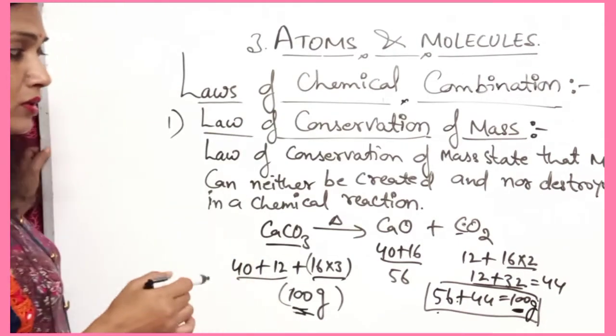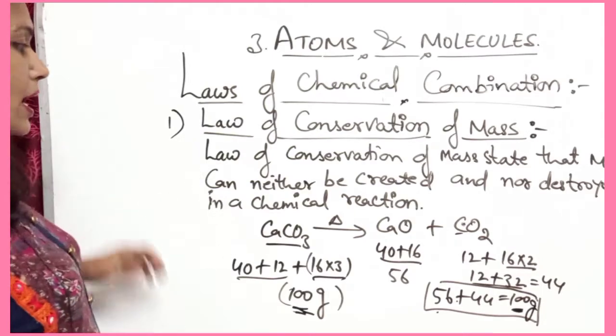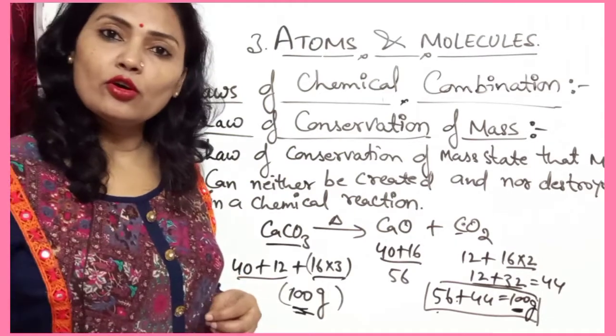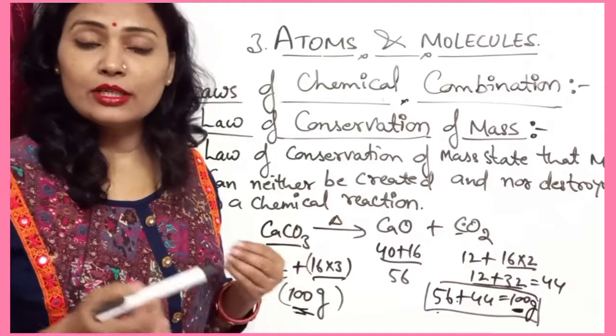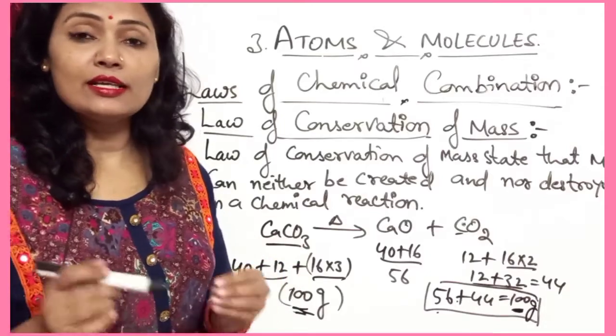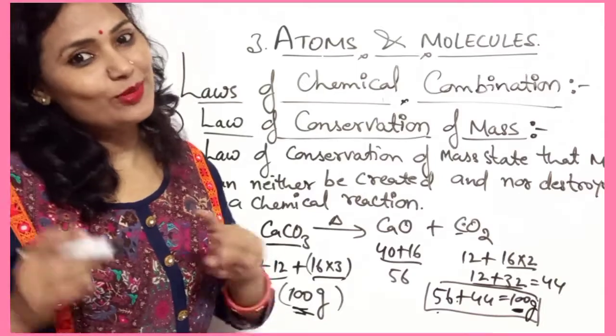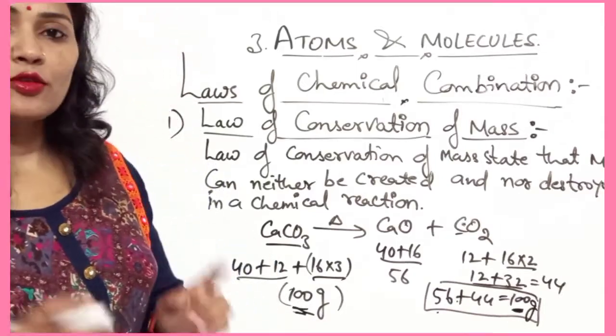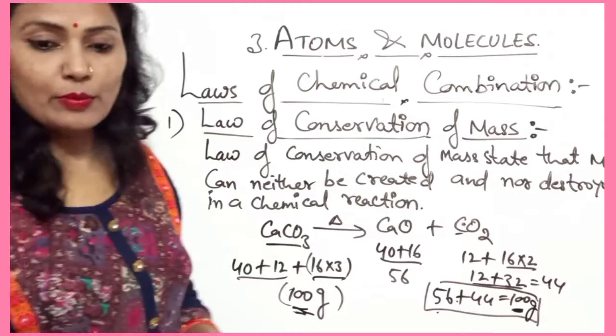So this law states that mass can neither be created nor destroyed during a chemical reaction. The total mass of the reactants is equal to the total mass of the products. Got it? So you should just remember it.